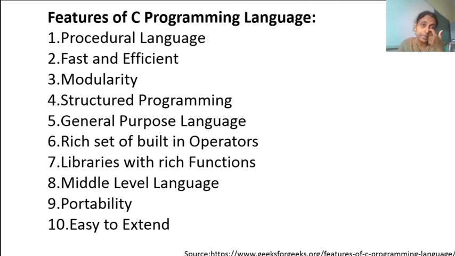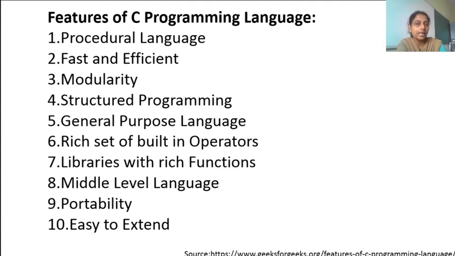The sixth point of the key features of C is that it has rich built-in operators. When compared with other programming languages, it has a variety of operators. In computer terms, operators are the symbols with whose help we perform operations, like the plus symbol for addition and the minus symbol. All these are operators, and C supports a lot of them. So we say the C program has rich built-in operators. In another 2-3 sessions, we will discuss the concept of operators in detail.